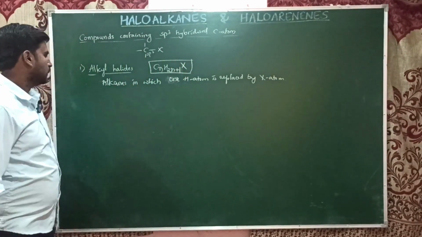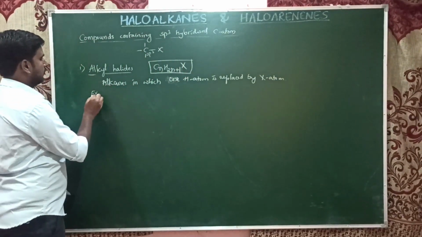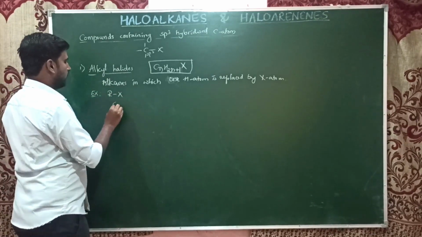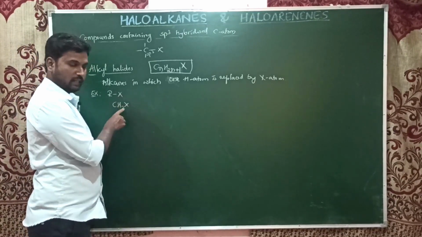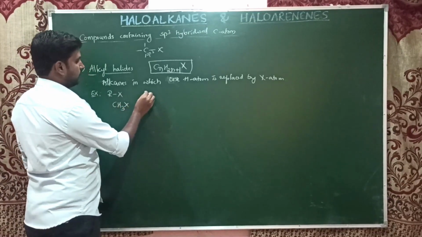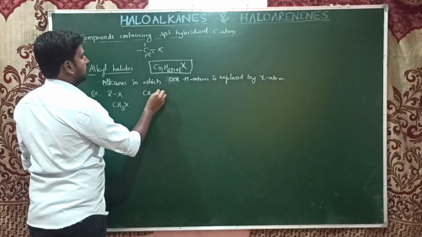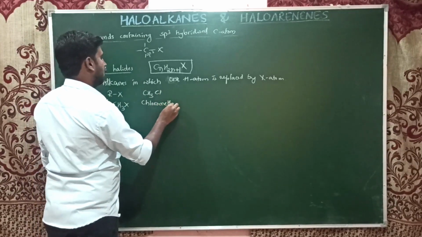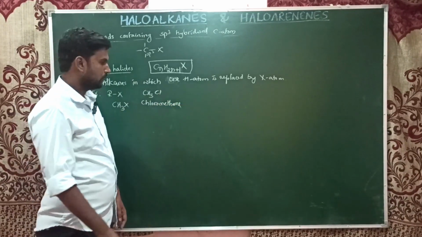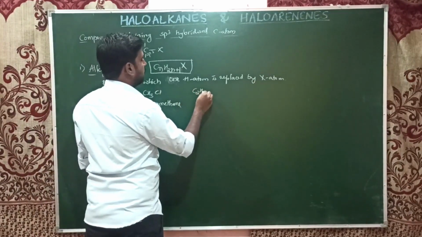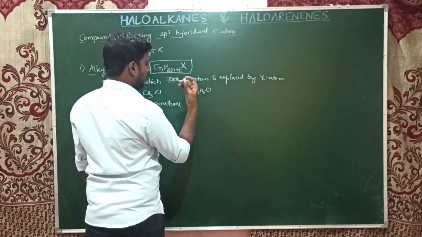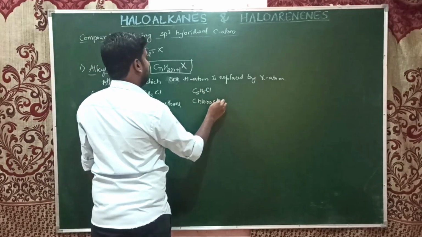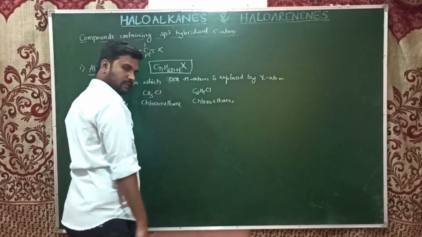In general we call it R-X, alkyl halides, or halomethane. Examples: CH3Cl, that is chloromethane, the common name is methyl chloride; C2H5Cl, or Br you can take, that is chloroethane. These are all examples.